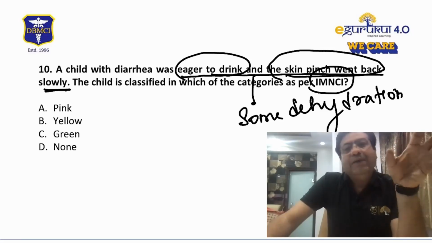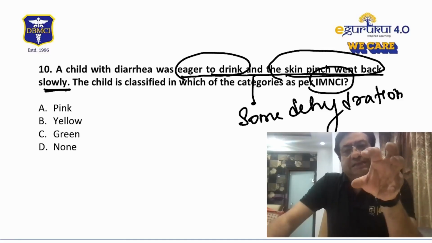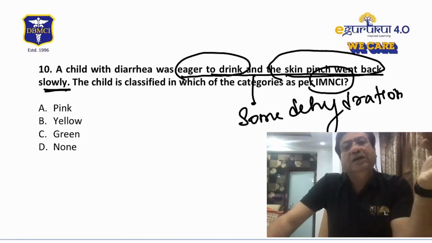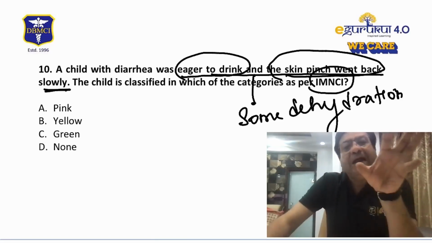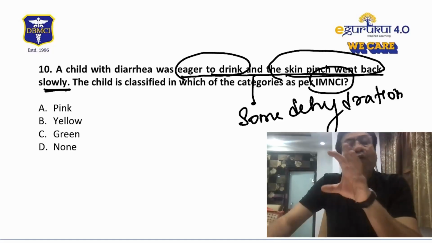So this program only aimed at evaluating children below 5 years of age.